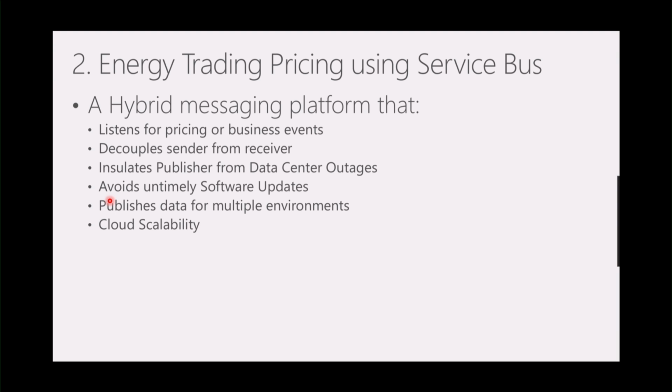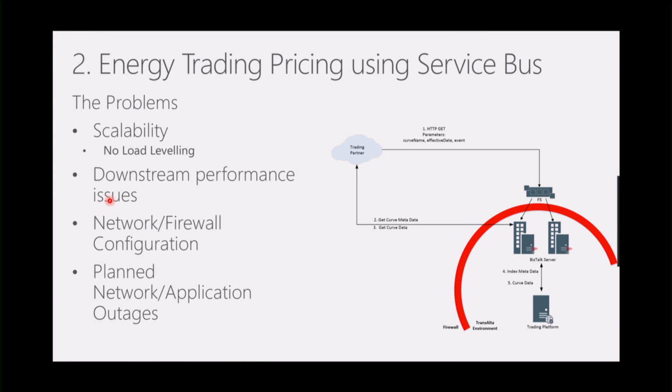And certainly cloud scalability. What happens with these events is, well, there'll be periods of the day where it bursts. And that's where having fixed infrastructure was actually causing some issues. So this is what our previous architecture looked like. We had a synchronous process from our partner to our environment. We had exposed it through an F5, and we had BizTalk sitting on the back end, exposing some web services.